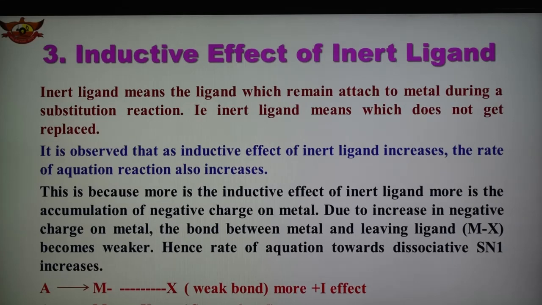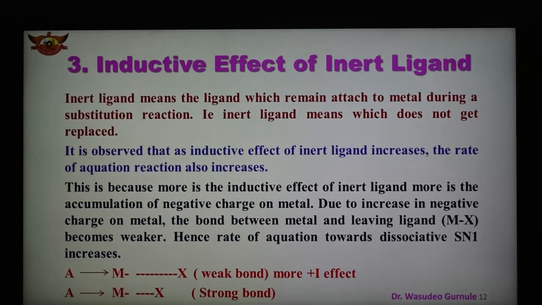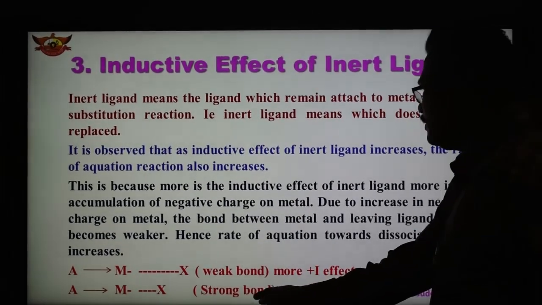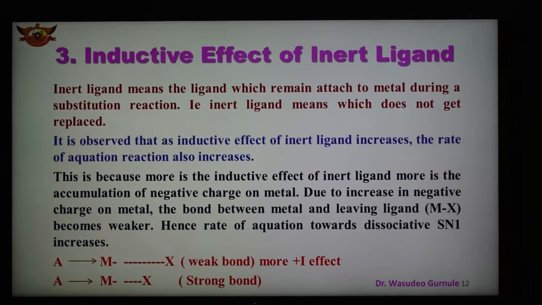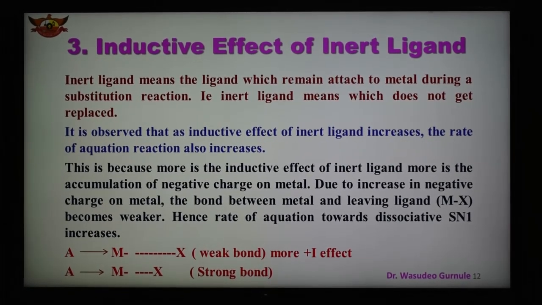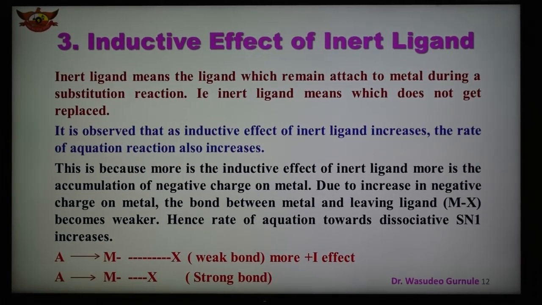Because of the more inductive effect of inert ligand, there is more accumulation of negative charge on the metal, and because of that increase in the negative charge on metal, the bond between metal and leaving group becomes weaker. Hence the first example is a weak bond because it has more inductive effect, and the other is a strong bond because it has less inductive effect. So inductive effect of inert ligand is also important to explain the rate of aquation reaction during the substitution reaction in case of octahedral complexes.